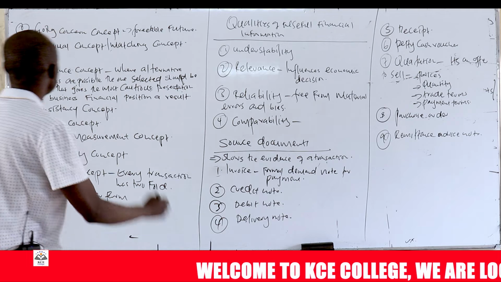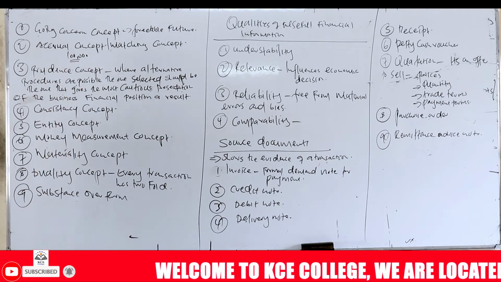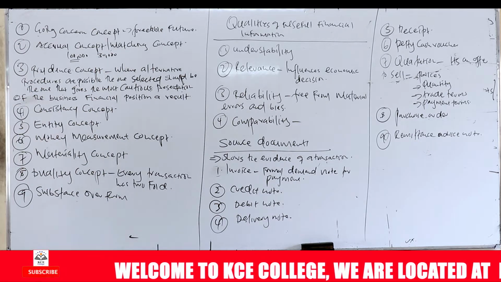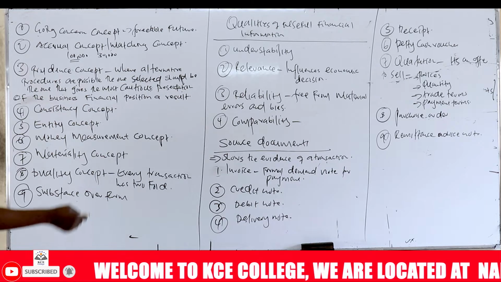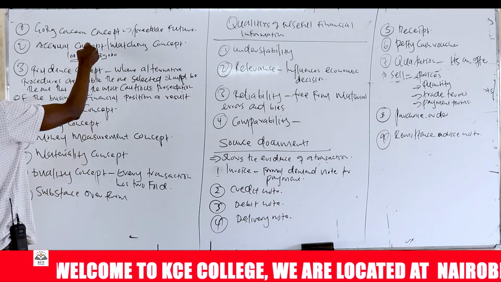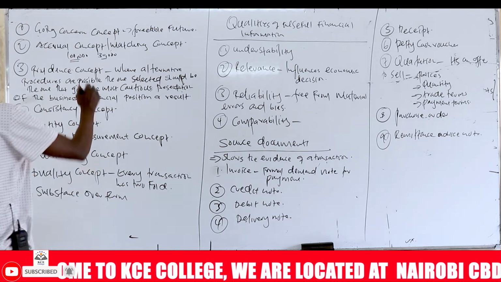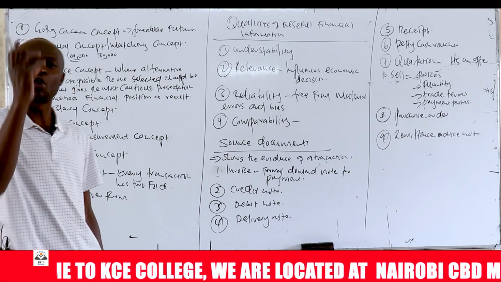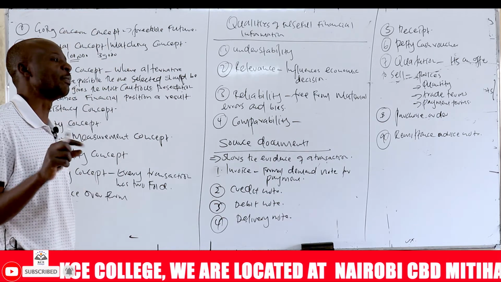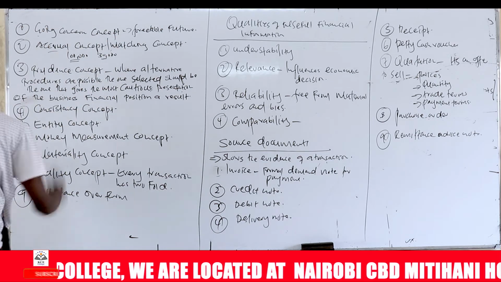For example, if you incur a cost on electricity of 100,000, which is the total amount you're supposed to pay, and that particular year you only manage to pay 80,000, so 20,000 is still not yet paid for, and you pay it in the subsequent year. It doesn't mean that you recognize the 20,000 in the year that you paid. The entire 100,000 should be recognized in the year that it was incurred, whether paid for or not. And the same applies to revenue. When you earn revenue in a particular year, you should recognize it in that particular period, regardless of whether you'll be paid in the subsequent year. You can earn revenue and the payment comes not immediately, but after some time. So that is what the accrual concept states.